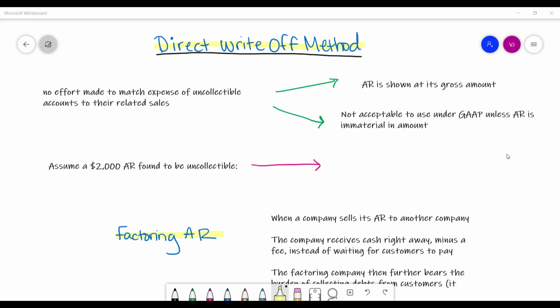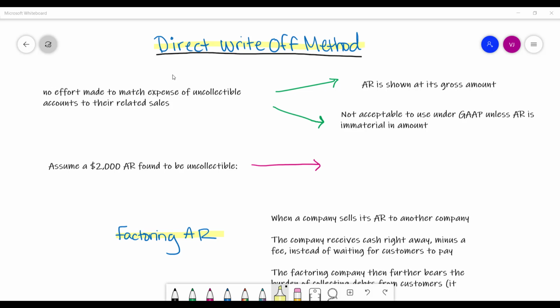In this video, we're going to look at the direct write-off method, and then we will briefly discuss factoring and the advantage of credit sales. So the direct write-off method is different from the balance sheet method and the income statement method. Both the income statement approach and the balance sheet approach are ways for us to estimate uncollectible accounts expense each month and to make an adjusting entry to allowance for doubtful accounts each month.